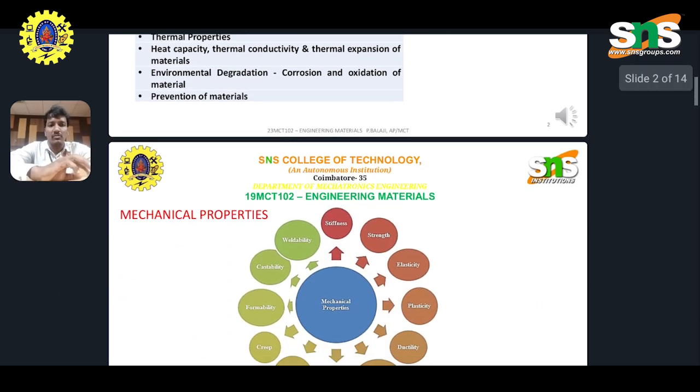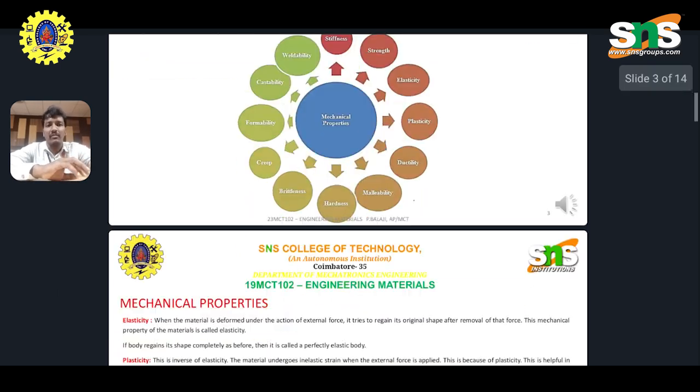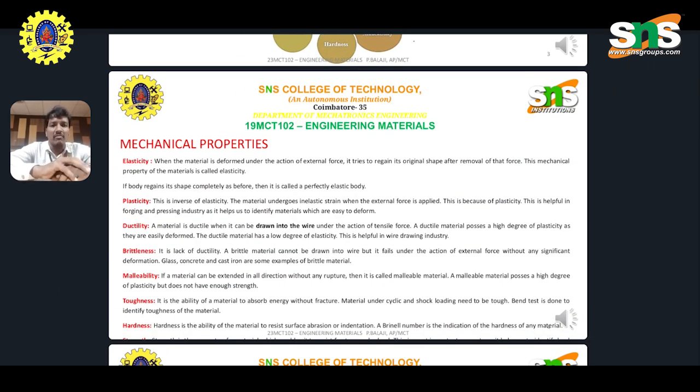The mechanical properties in materials include the following, while the material is under some kind of load. It may be a point load, an ideal load, or any kind of load. Those are stiffness, strength, elasticity, plasticity, durability, malleability, hardness, brittleness, creep, formability, and weldability. Those properties are available in materials, whether metal or non-metal.